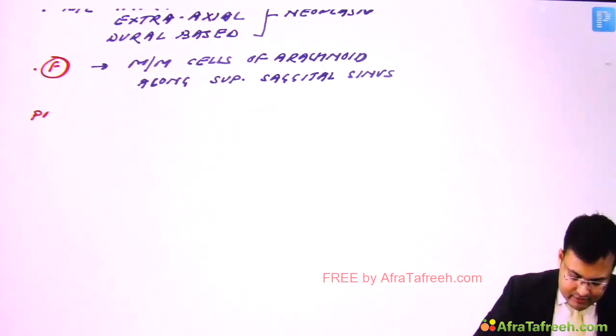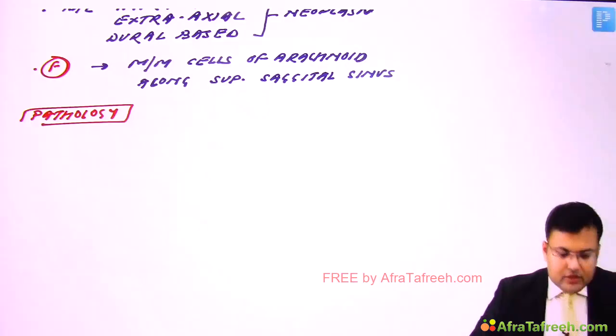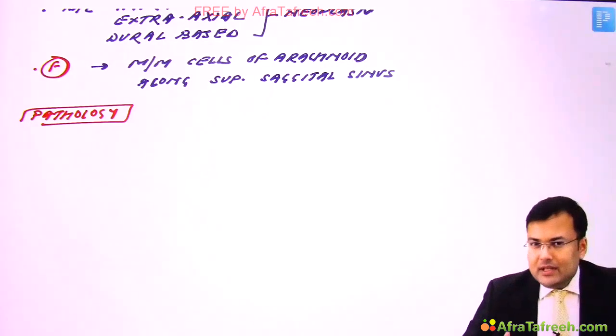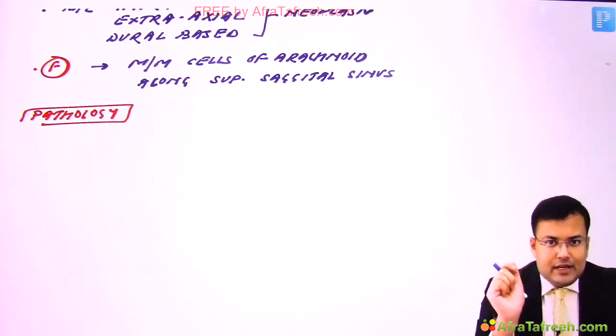So pathology related questions. This tumor is generally slow growing and encapsulated. And what happens in 20 to 25% cases, you will find what? Calcification.